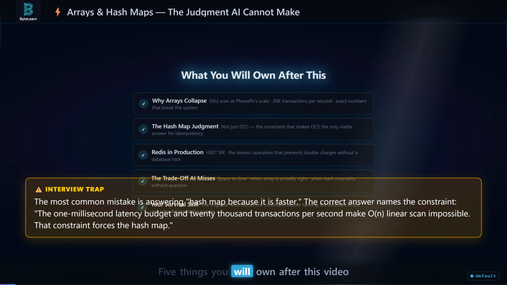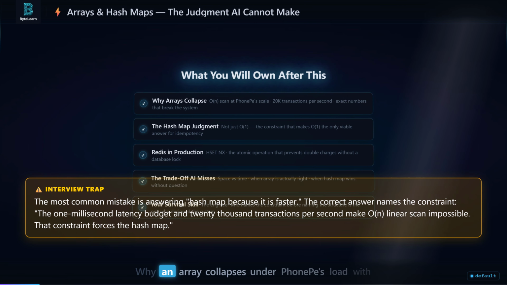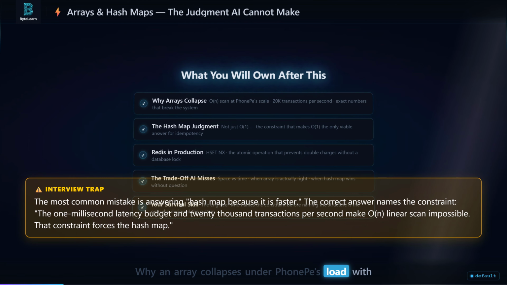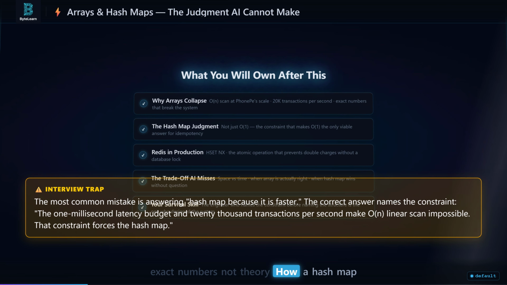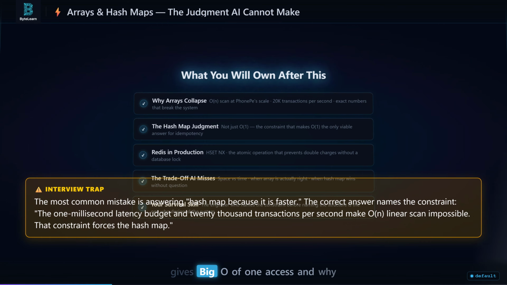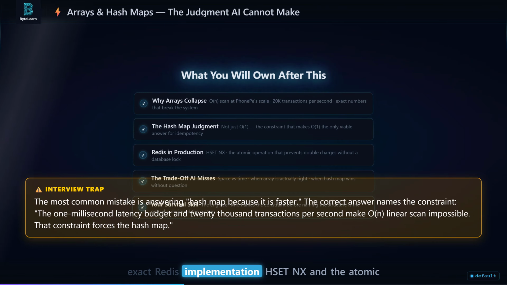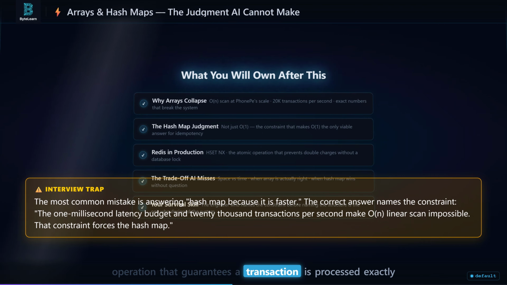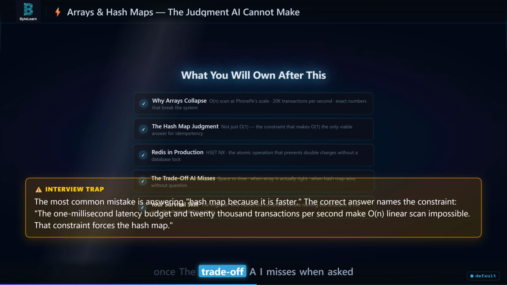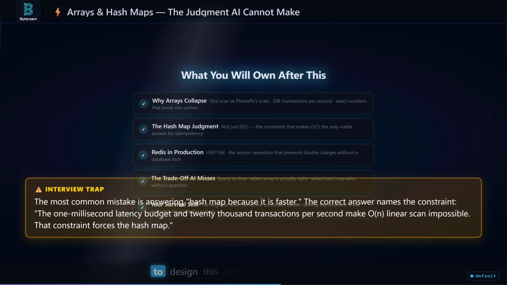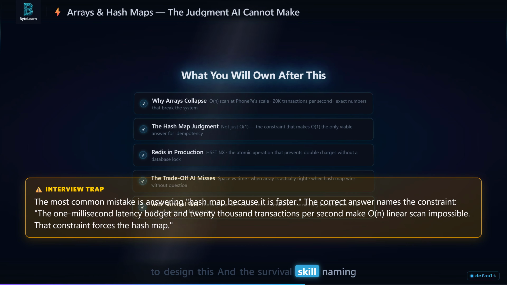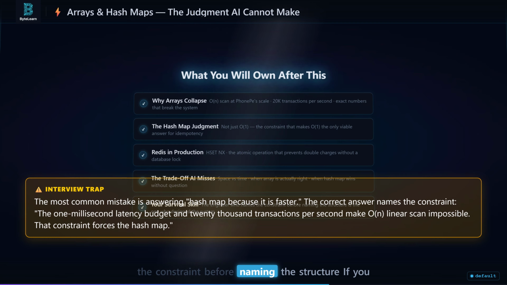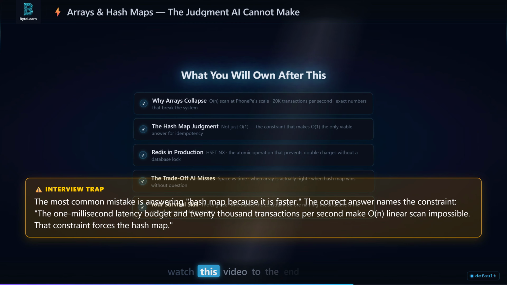5 things you will own after this video. Why an array collapses under PhonePe's load, with exact numbers, not theory. How a hash map gives Big O of 1 access and why the space trade-off is trivial at scale. The exact Redis implementation, HSETNX, and the atomic operation that guarantees a transaction is processed exactly once. The trade-off AI misses when asked to design this, and the survival skill: naming the constraint before naming the structure.